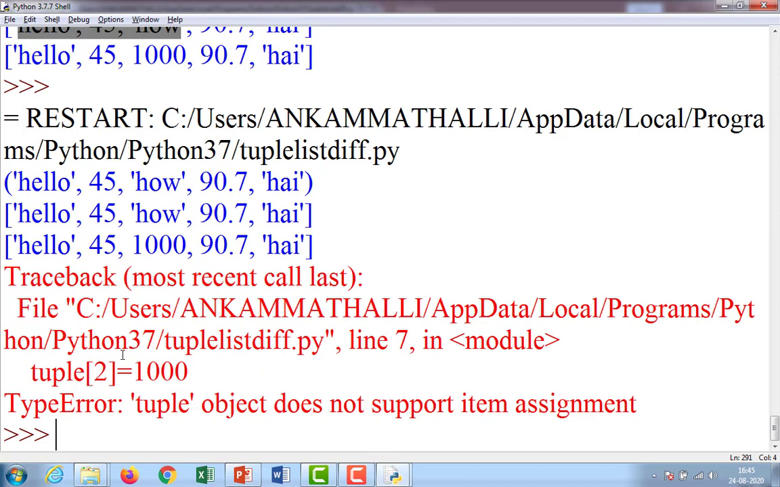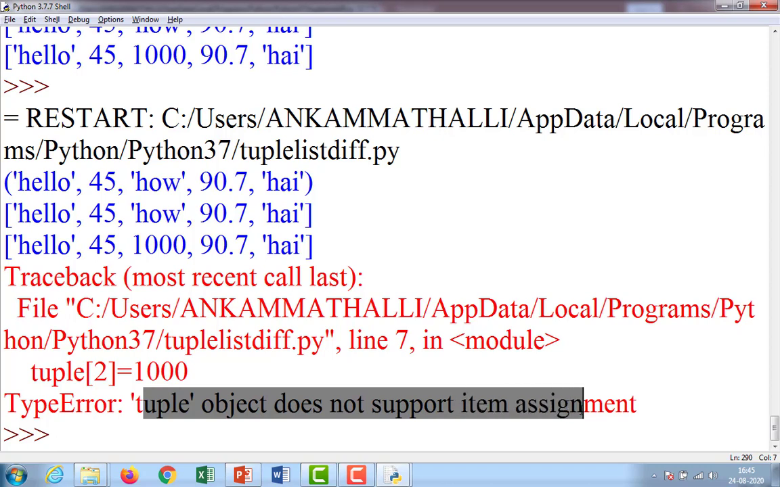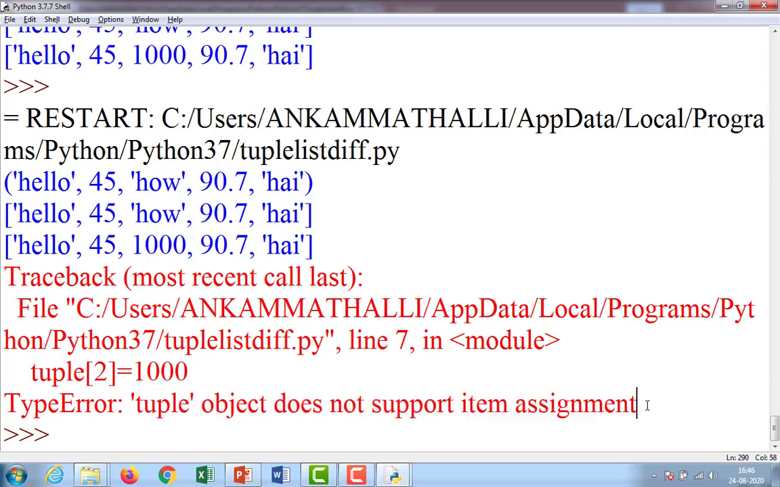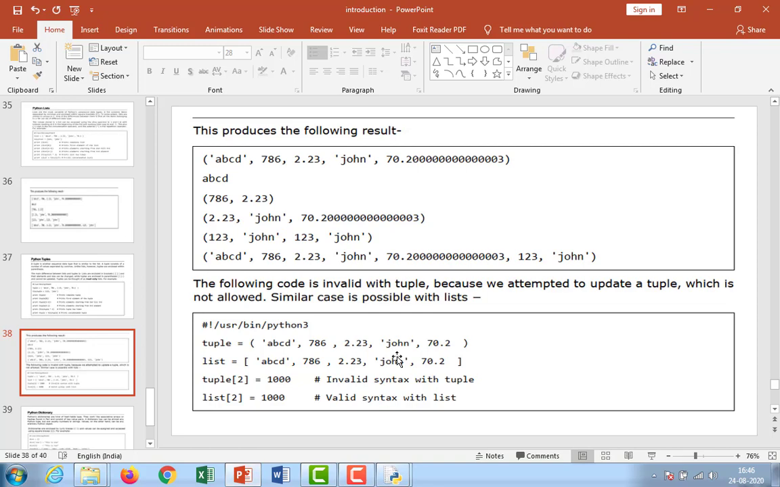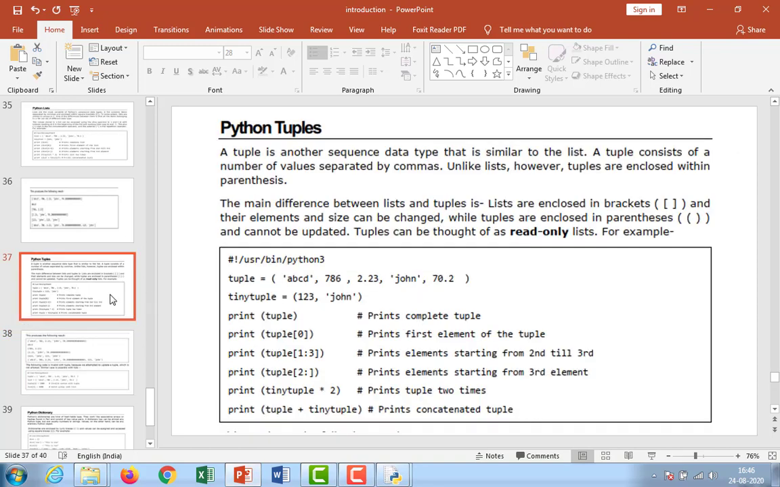See, what is the error? Type error: tuple object does not support item assignment. So once you define a tuple, you are never going to modify it. That is called read only. That's why I am saying this one is read only.